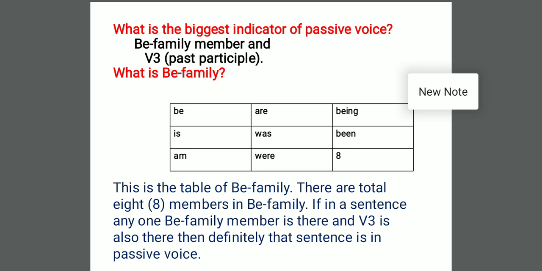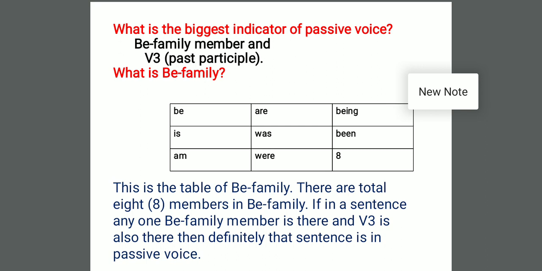Here I want to add one thing more, dear students. Is, am, are are showing present tense. Was and were are showing past tense. Being is showing ing, meaning whenever there is continuous tense you will use being. Whenever there is present tense you can go for is, am, or are. Whenever you are working with past you can think about was or were. Whenever you are dealing with modals you can think of be. And whenever you are dealing with has, have, or had, you can think of the use of been.